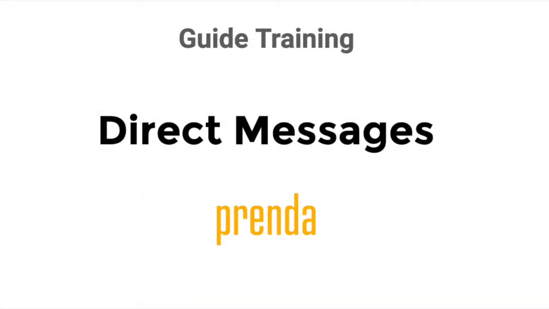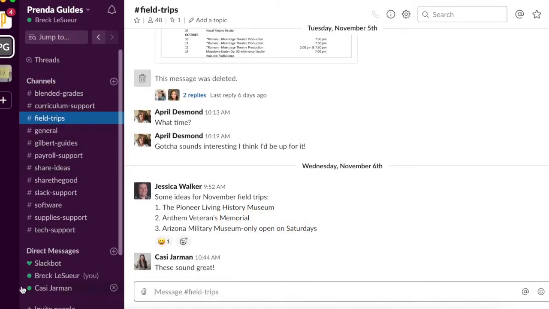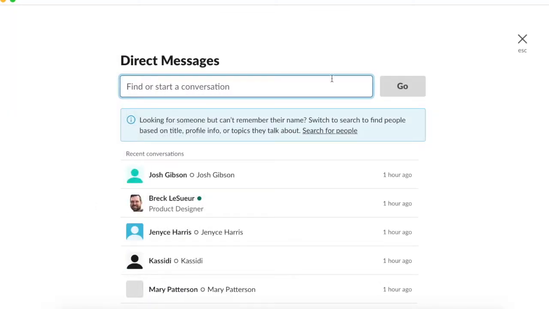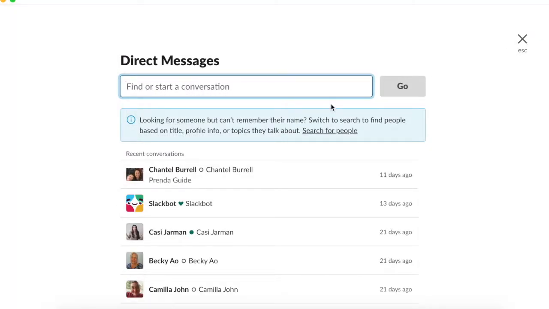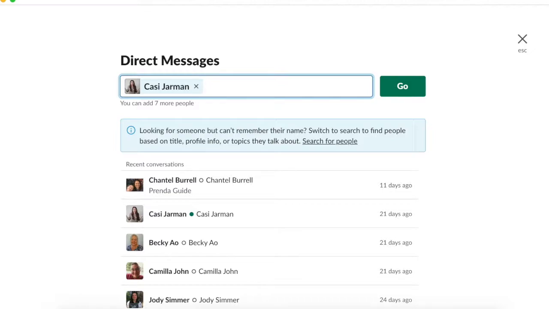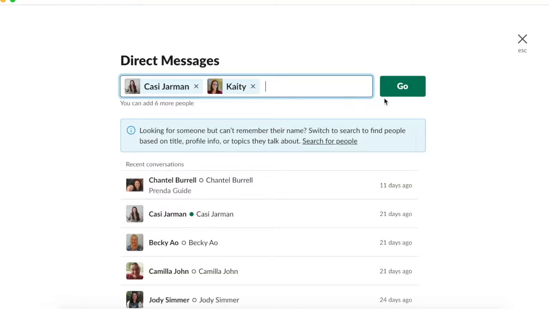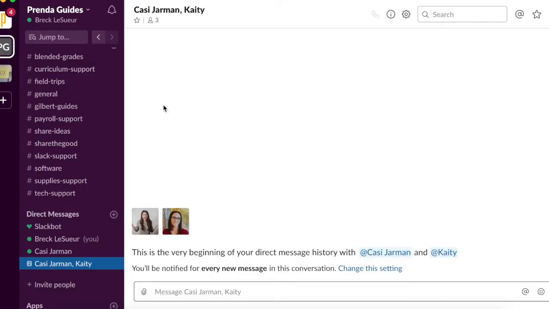The other way to communicate with other users on Slack is to use direct messages. So you have channels up here, and then down below you have direct messages. Direct messaging is similar to messaging in Facebook or texting someone, and you can also direct message a group. So let's say I wanted to create a message for Cassie. I could do that here. Let's say I also wanted to include Katie. I could put both their names in, click go, and then it creates this new direct message feed between myself, Cassie, and Katie.